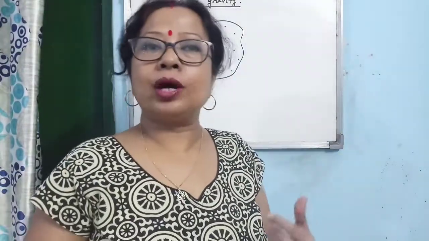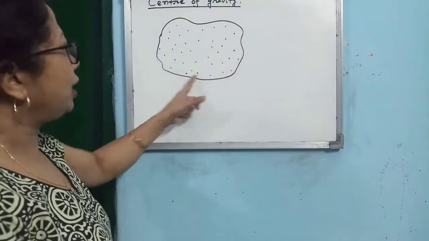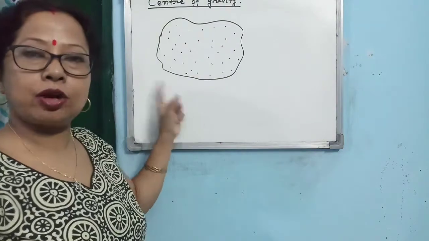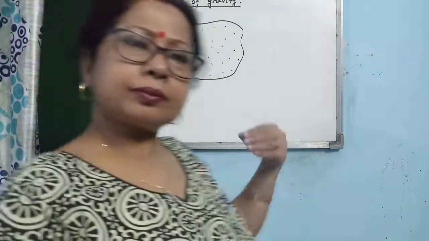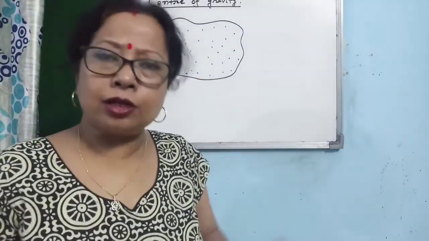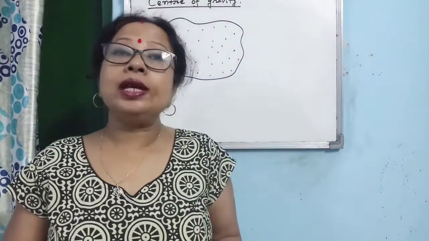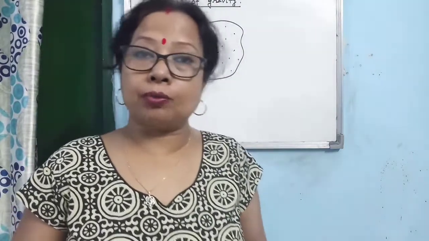By applying one force, earth is attracting each and every point mass present in the extended object towards its center, and that force is known as the gravitational force, and we term it as weight of the body.